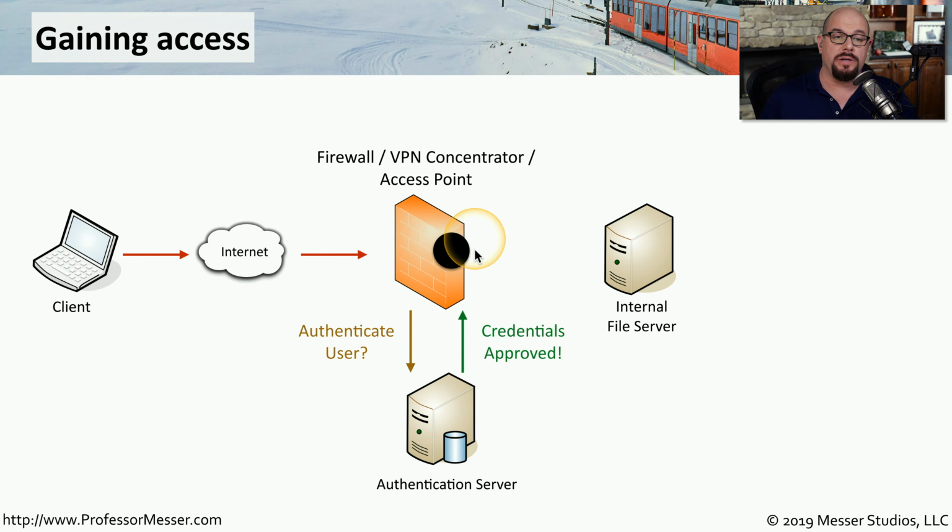If it is correct, the credentials will be approved, and that client can then communicate to the services on the inside of the network. This communication that takes place between this device and the authentication server is using some type of well-known authentication protocol, such as RADIUS or TACACS.